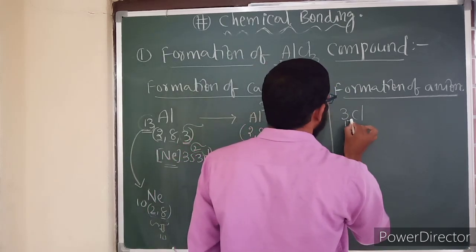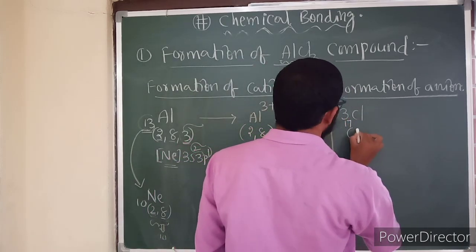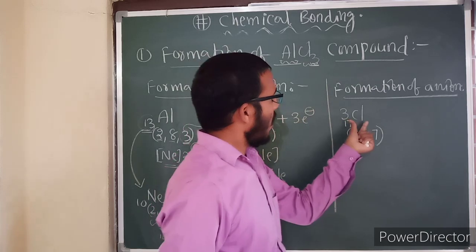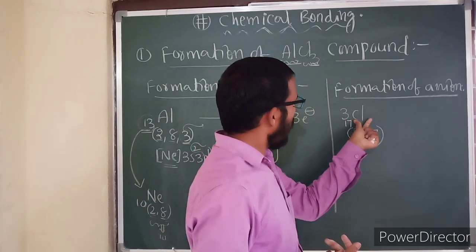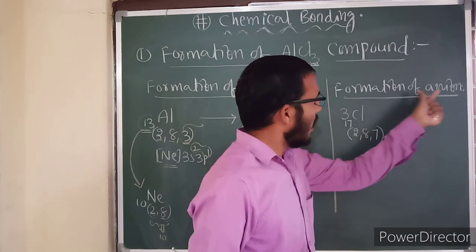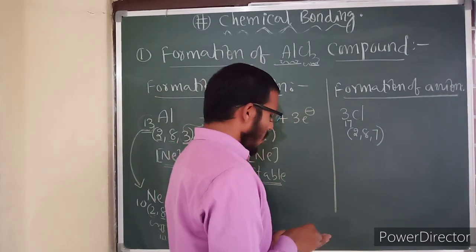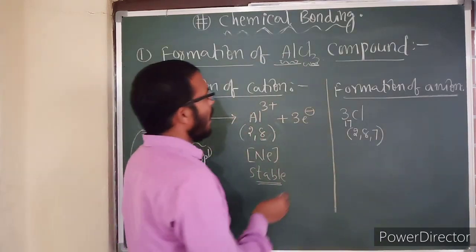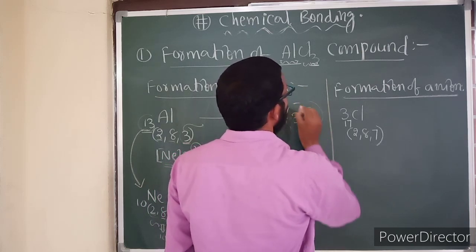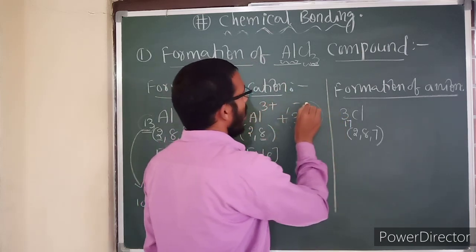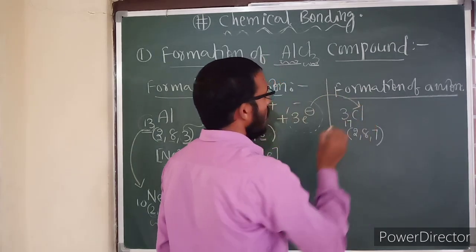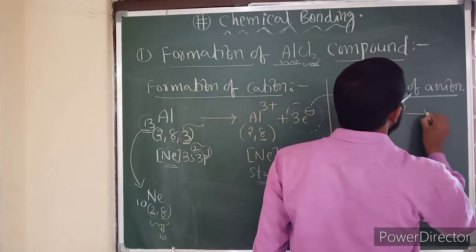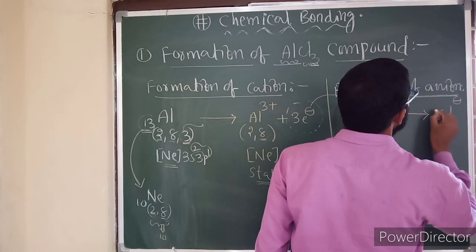Chlorine has atomic number 17. Let us write its electronic configuration: 2, 8, 7. Now, all nonmetals are electronegative in nature, so chlorine gains electrons to convert into an anion. Whatever electrons were lost by aluminium, the same number of electrons are gained by chlorine, as aluminium transfers these 3 electrons to chlorine. Then chlorine gains 3 electrons and turns into 3Cl minus.